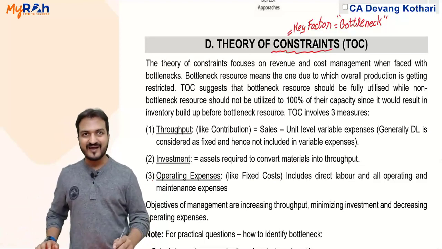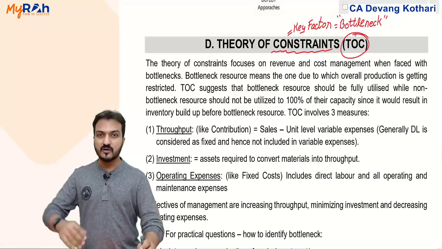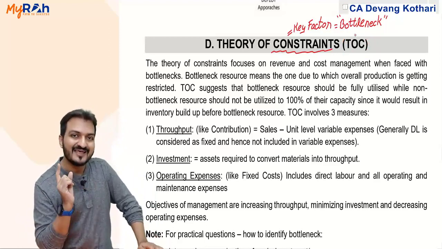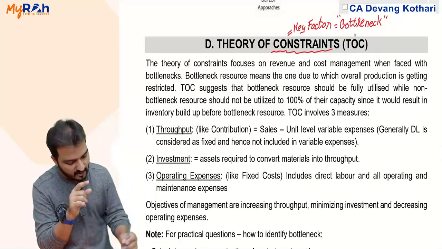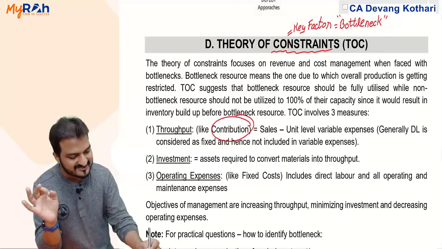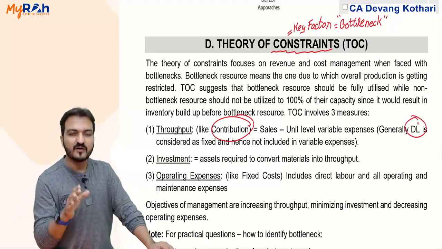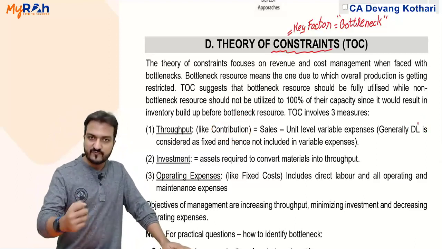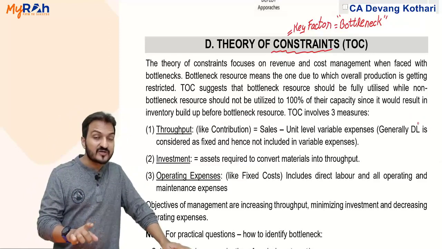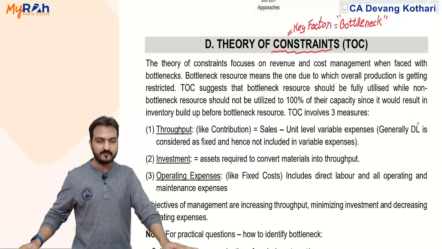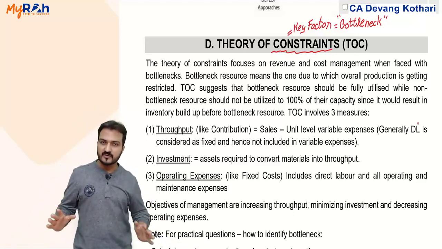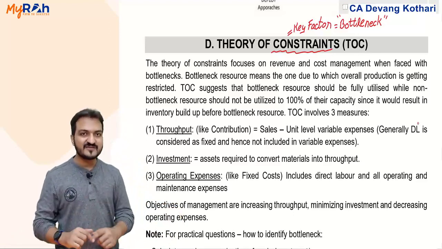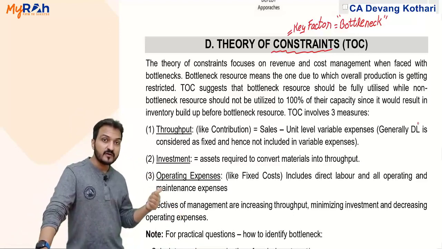So whenever you find a question of TOC, if the question specifically mentions that it is to be solved by theory of constraints, then in such question, when you calculate contribution, do not consider direct labor. In fact, if the question is about theory of constraints, then in most cases, the wording of the question will not even give you direct labor. They will not generally give you direct labor in the question, so you don't have any confusion. If direct labor is given and they have said that you solve by TOC method, then consider direct labor as